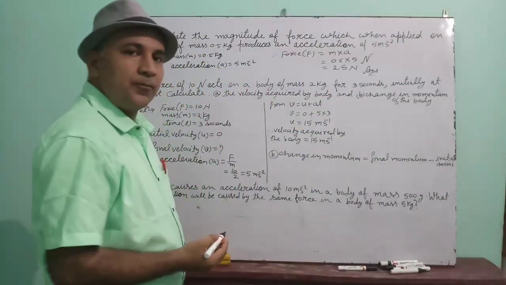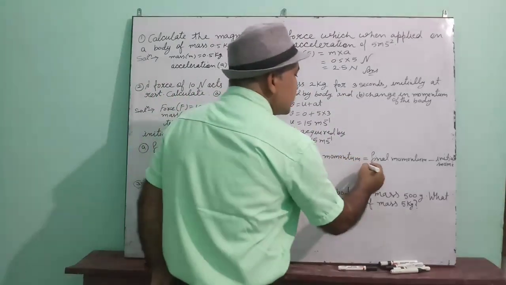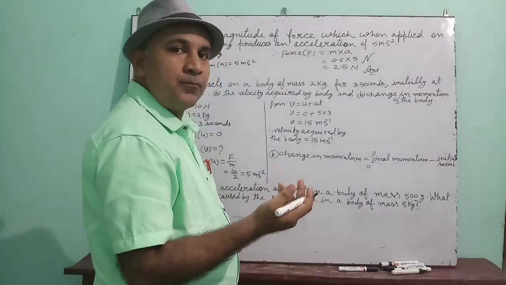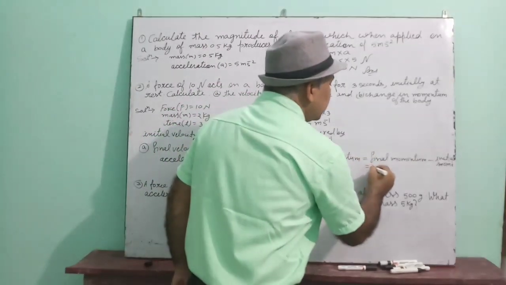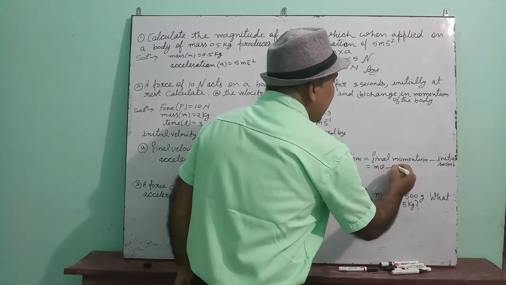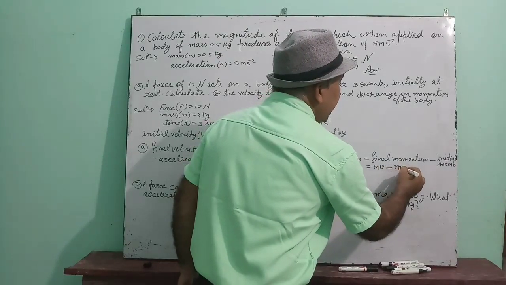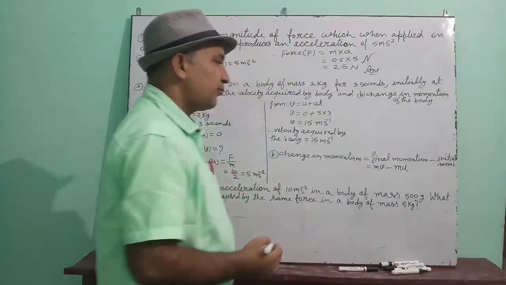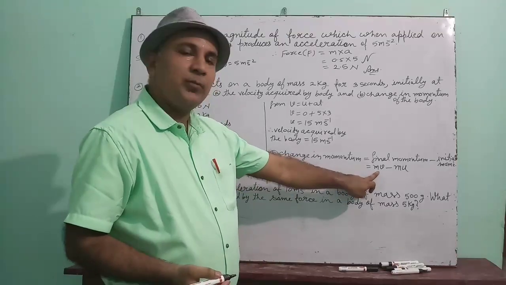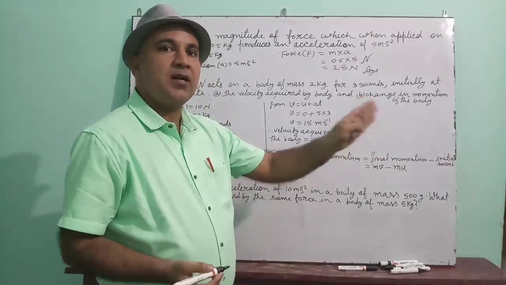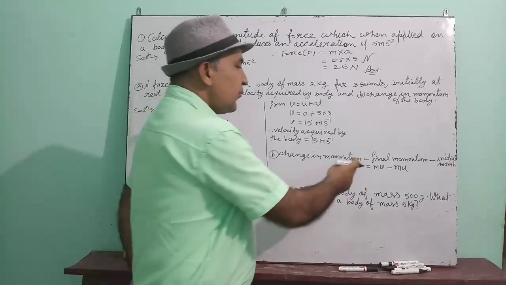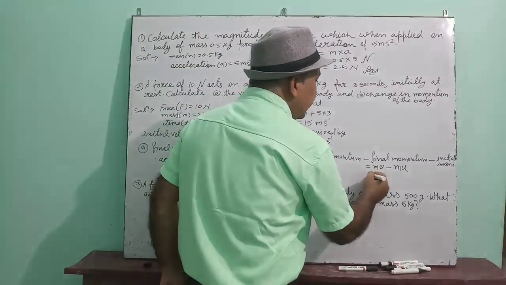This is the formula. Momentum formula is m into v. So final momentum will be m into v and initial momentum will be m into u. This is the formula for momentum, product of mass into velocity. So final momentum is mv.